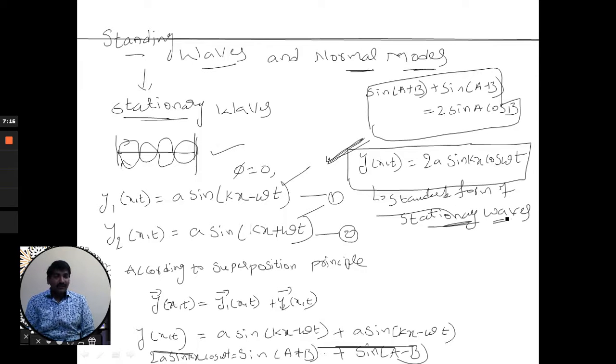Now we have discussed what stationary waves or standing waves are. Next we are going to describe normal modes. What are normal modes? How do we produce these normal modes? They are usually produced in stationary waves. We will discuss this in the next class.